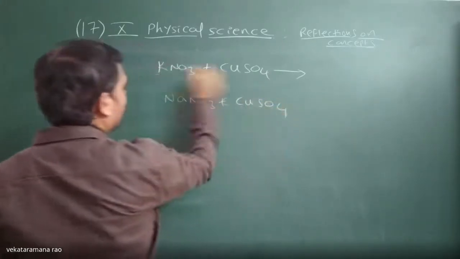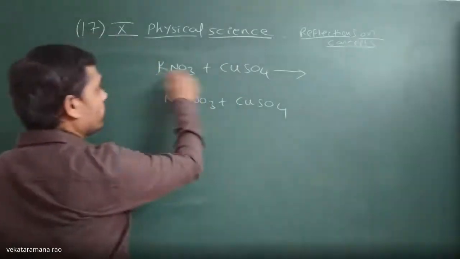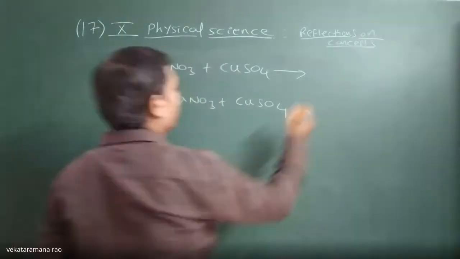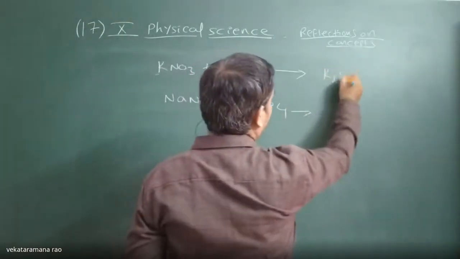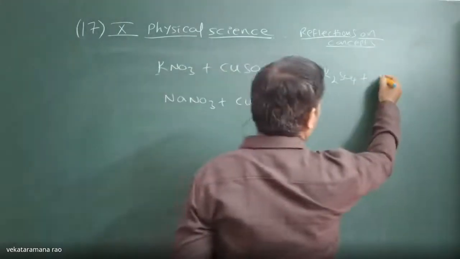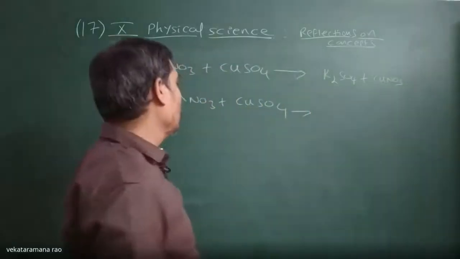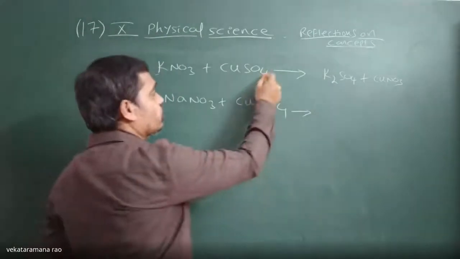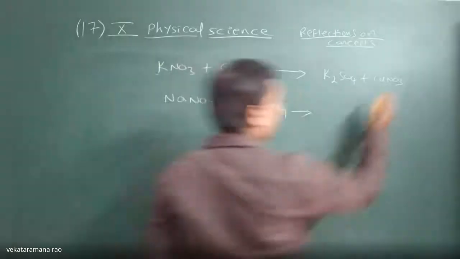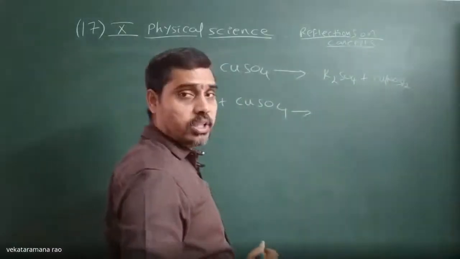Both are highly reactive elements, so they can displace. Then we will get potassium sulfate, K2SO4, plus copper nitrate. Copper's valency is 2 and NO3's valency is 1, so copper nitrate, Cu(NO3)2, is taken twice.